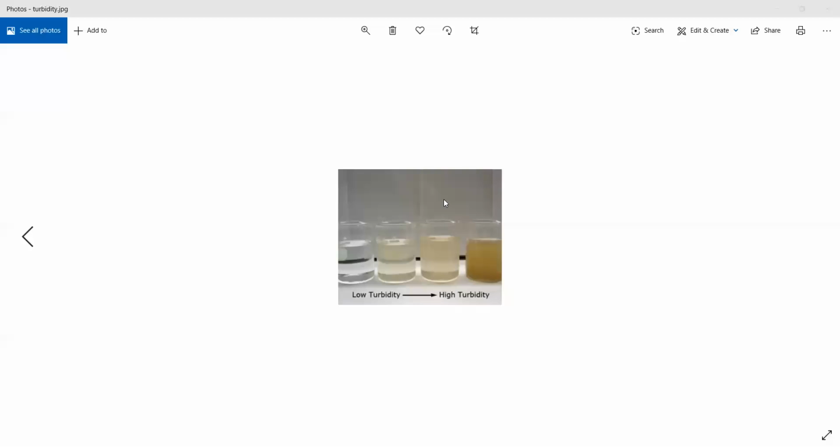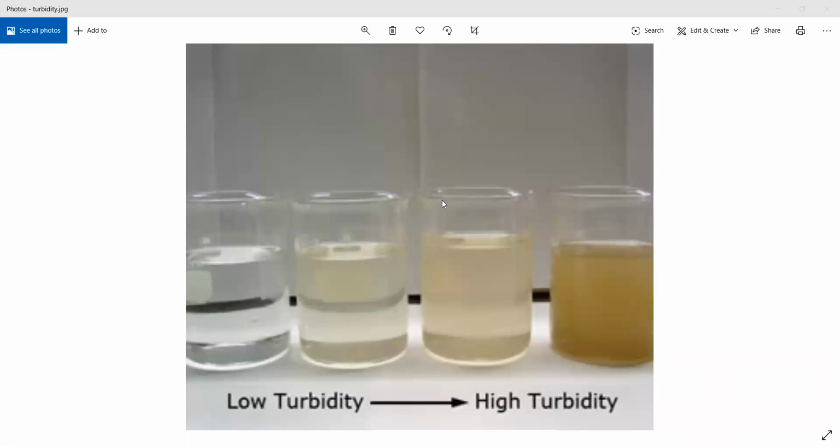So if you see this, this is a turbid solution. From low turbidity, which means more clarity, to high turbidity, which means less clarity, basically. It has a greater amount of dirt, or more opalescence in a way. Okay, not opalescence. It will become more opaque, to put it simply.